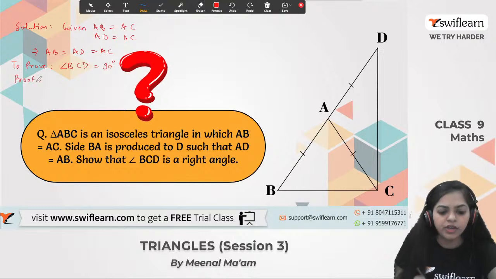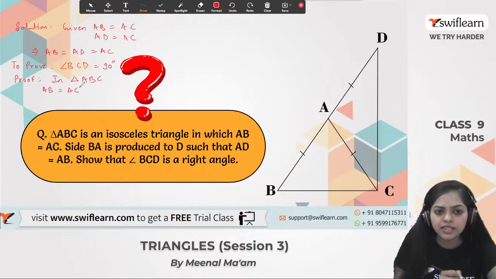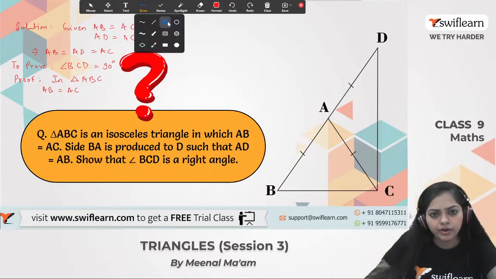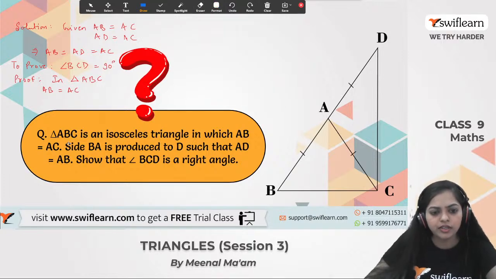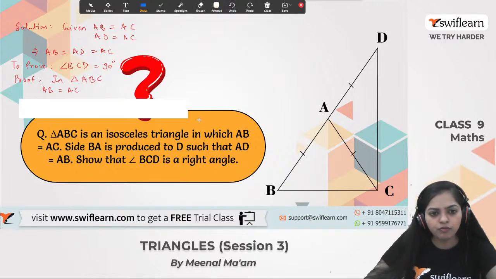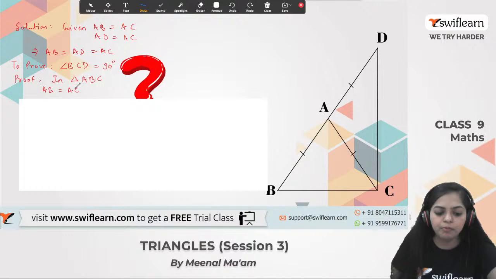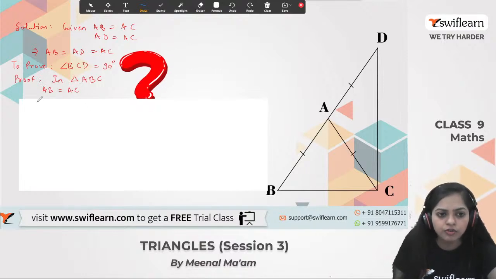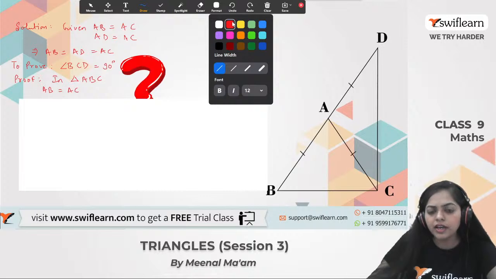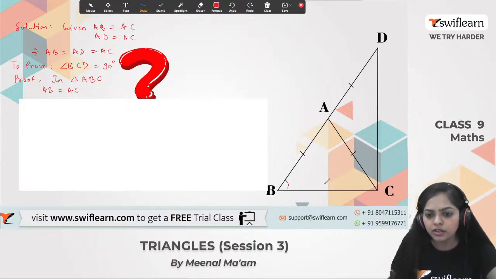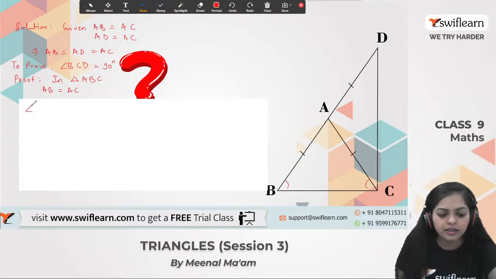What do we have to consider? In triangle ABC, AB equals AC. It's given. Alright, let me just remove this part. Okay, then we solve the question. We have already written what is given and all. Alright, so I am hiding this question part. Now, AB equals AC, and also we know that if these two sides are equal, then the angles opposite to the equal sides are also equal. So we can say that angle ABC is equal to angle ACB. What will we say?